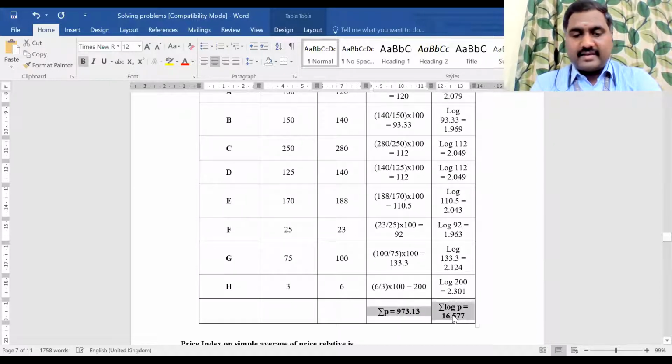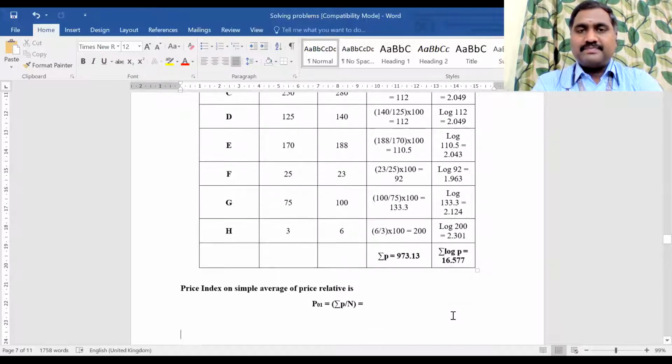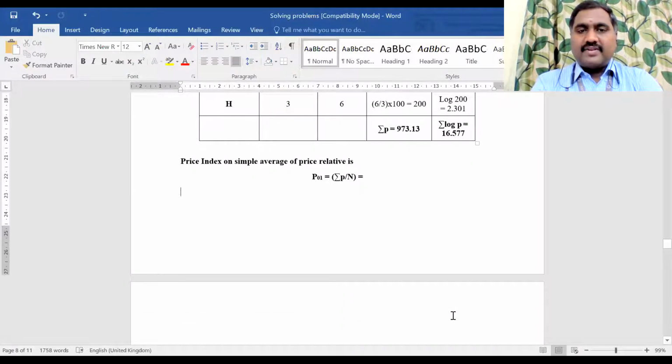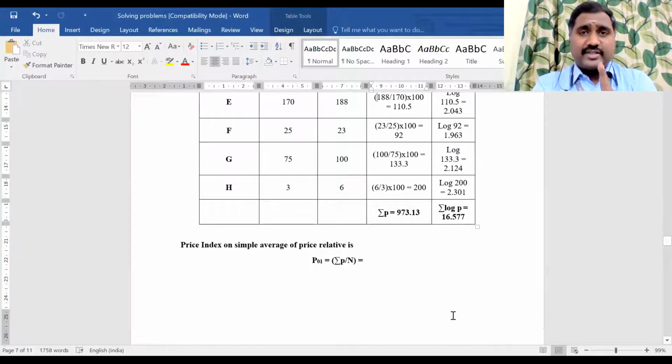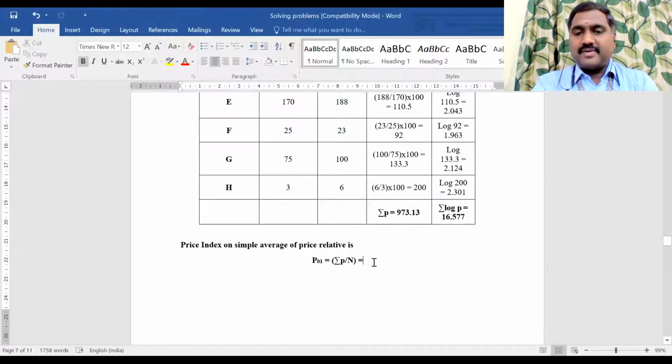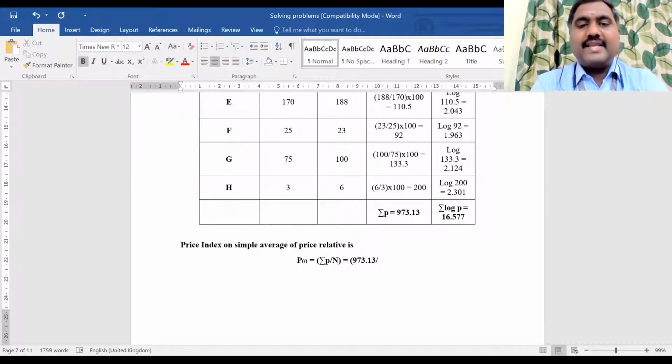Now we have both values, right? This is the value we need to substitute in our formula. So after calculating summation P and summation log P, now we know the formula to calculate the price index by using simple average. I told you when you are calculating the price index number using simple average, you should use two averages. One is the simple average, another one is the geometric mean. So this is the simple average formula, right? P01 equal to summation P by N. So what is summation P? 973.13 divided by N. What is N here, anyone?